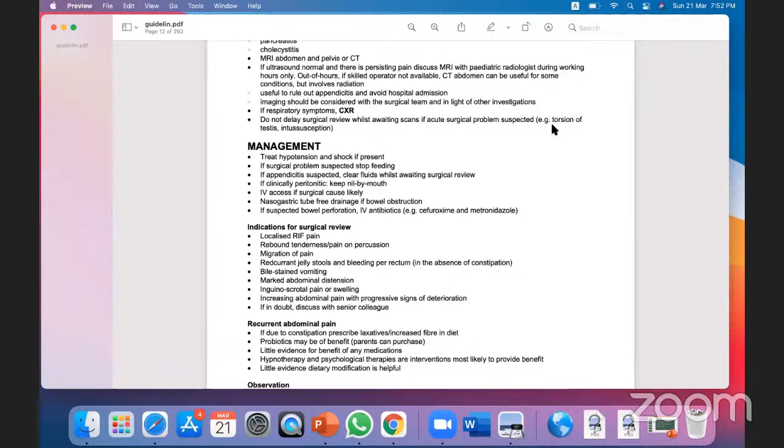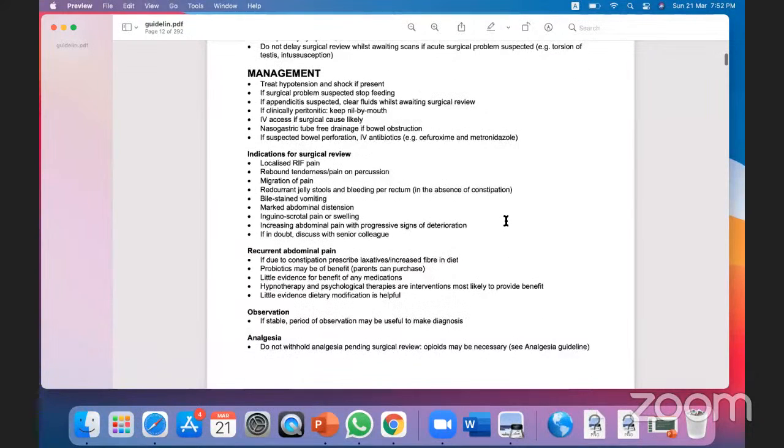Now the management of abdominal problems. So if the child is in an acute condition, hypotension, shock, manage that first. ABC, we know airway, breathing, circulation, then comes disability. If surgical problem, stop feeding. This is a general rule. Stop feeding every child, NPO, nothing per oral, give IV fluid. Okay, anything like appendicitis, cholecystitis, just do NPO. Intestinal obstruction, just do NPO.